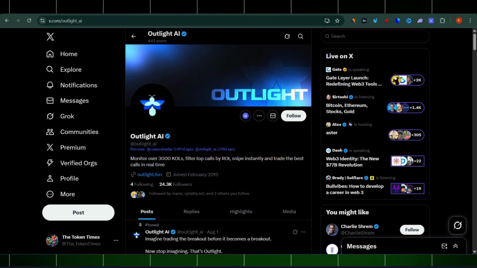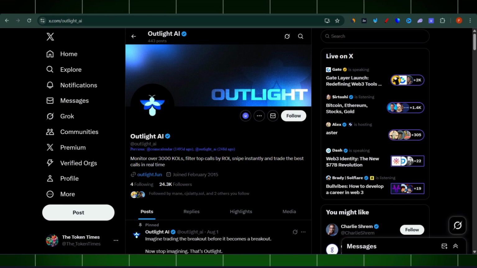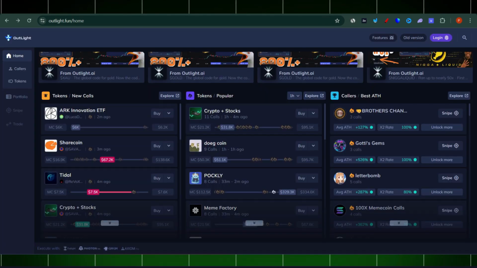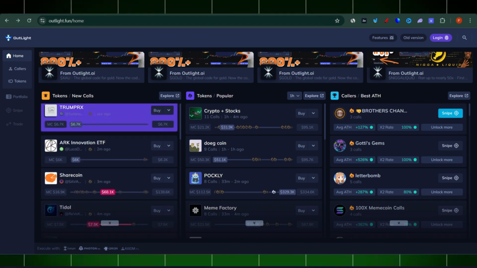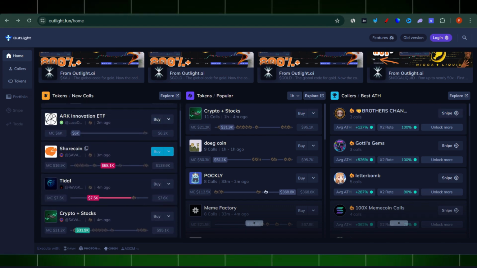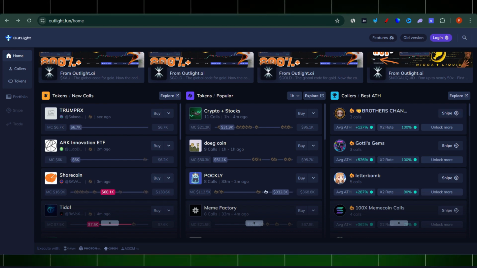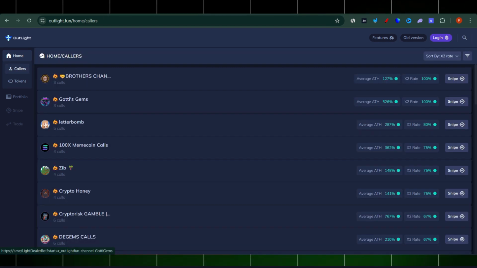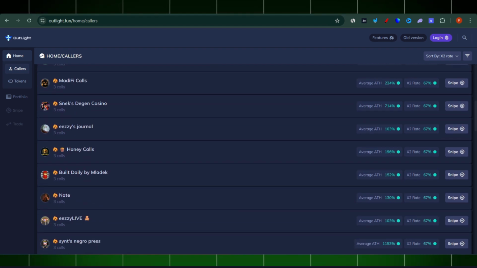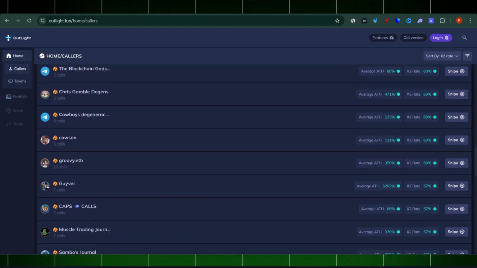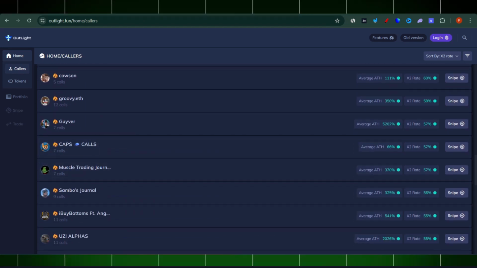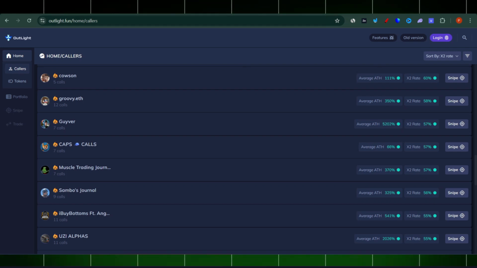As I said, they're saying they monitor over 3,000 KOLs, filter top calls by ROI, snipe instantly, and trade the best calls in real time. Those KOLs, if you are a member of some of those communities, you probably already know what I'm talking about. But if you want to see the overall picture, they actually make a list of those 3,000 KOLs, they are part of the groups, and some of those calls are very, very profitable. For example, average all-time high, 5,202%.